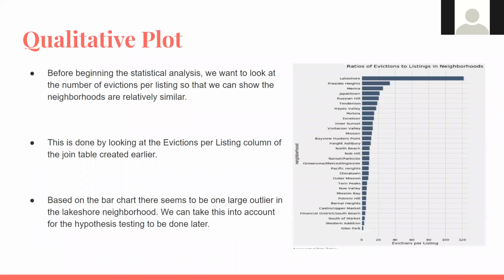This is our qualitative plot. We plotted that last column of our full data table, the evictions per listing, and we want to look at this to see if we can determine the outliers. We can look at Lakeshore, as it has a huge amount of evictions per listing. We can look at that as an outlier and maybe determine some others from there.